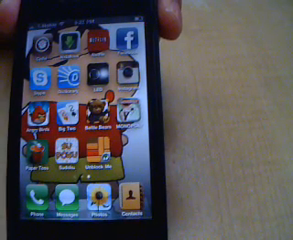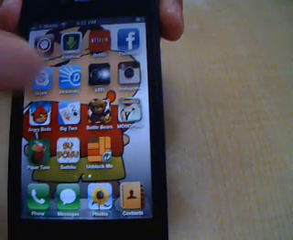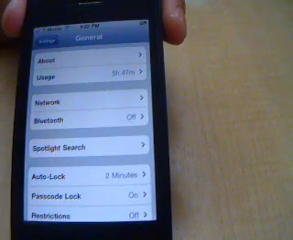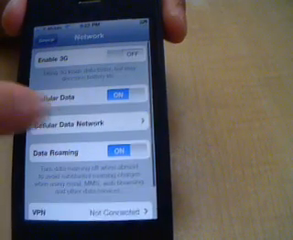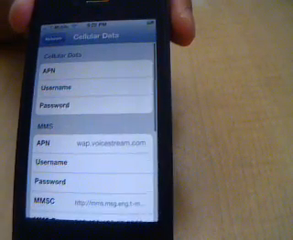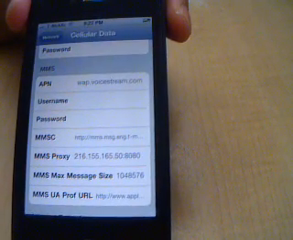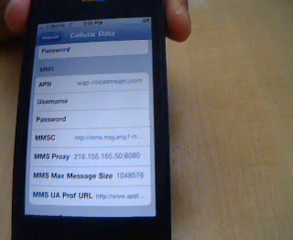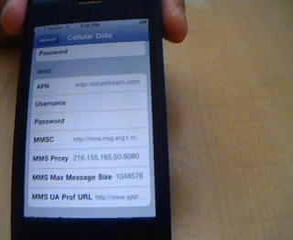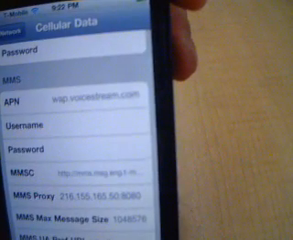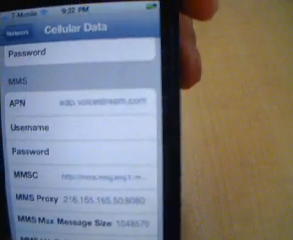After you reboot it, go to Settings. Go to General, Network, and Cellular Data. In the MMS section, there should be info filled in already by the app you just installed before. And I had to add my APN, which was wap.voicestream.com. So let's go ahead and check out how the outcome was.